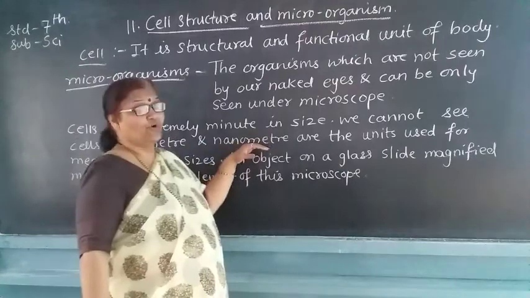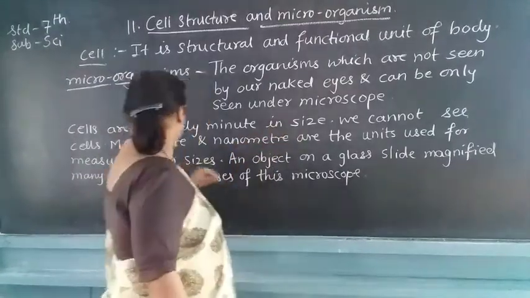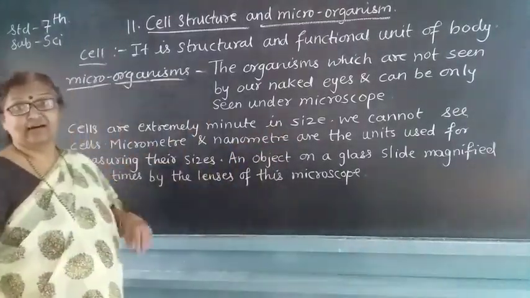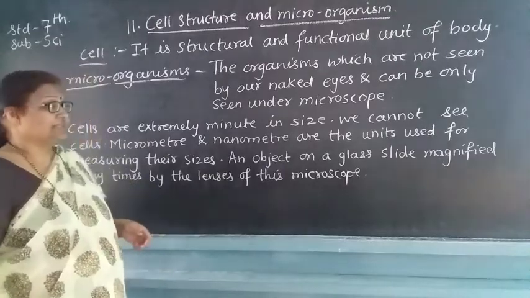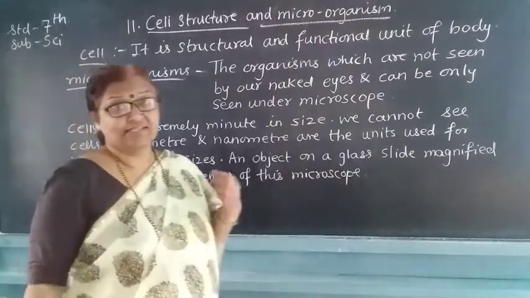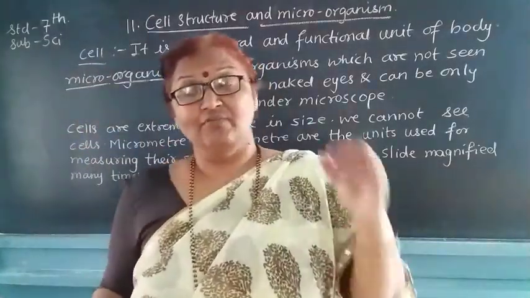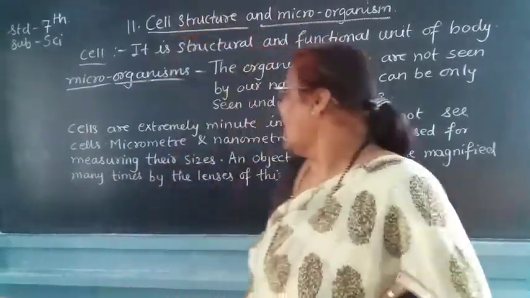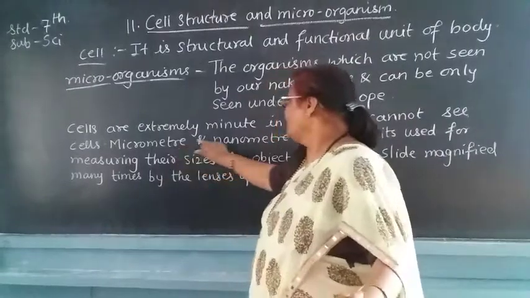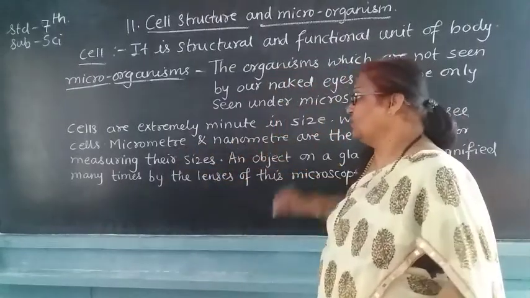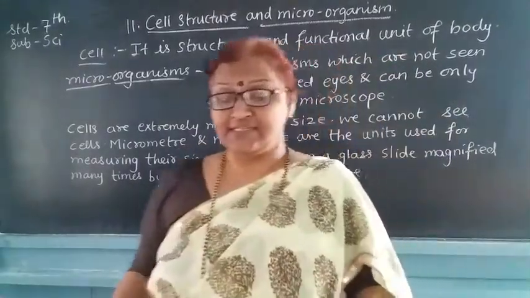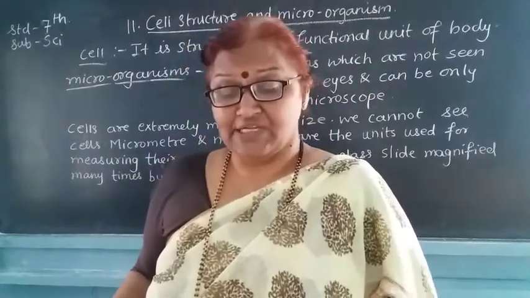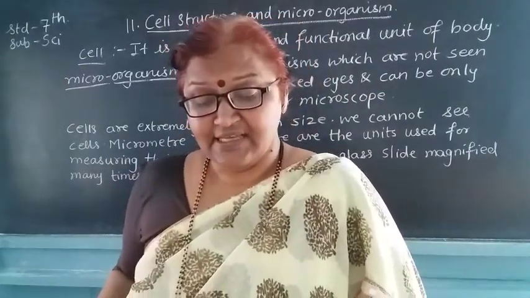Micrometer and nanometer are the units used for measuring the size of a cell. This is most important: micrometer and nanometer are the units we use for measuring sizes.